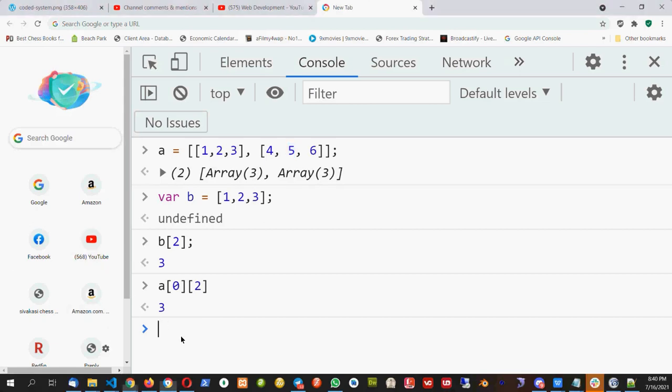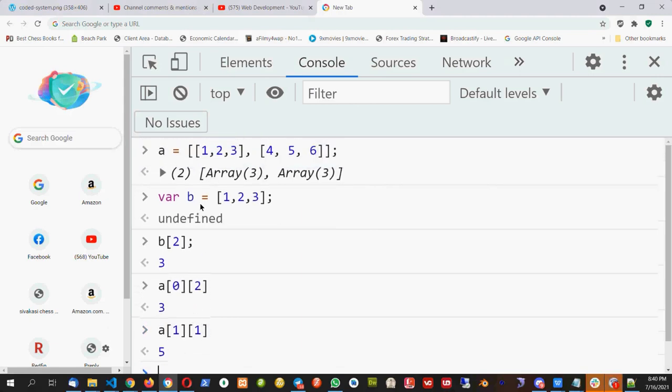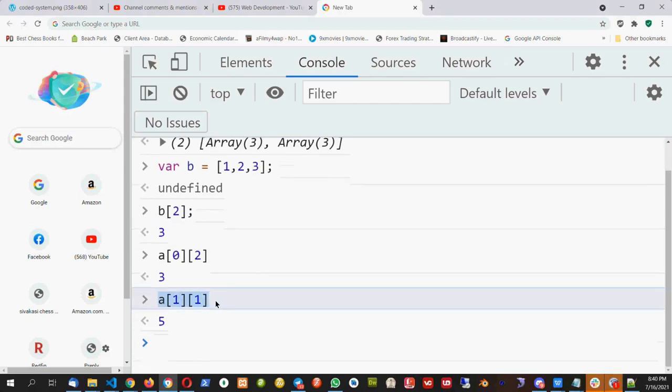A11, right. A11 is right. It is the 5, because I have to go to the first element, then I have to go to the 1 again. Therefore, it is saying A11.